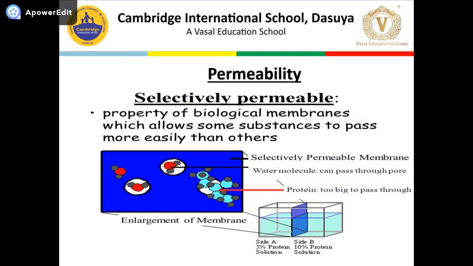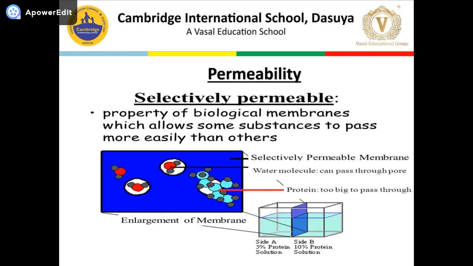Now the next concept is permeability, and this is very important. Permeability is the degree of diffusion of gases, liquids and dissolved substances through a membrane. Different types of membranes may be differentially permeable to different substances. Normally, the permeability of a given membrane remains unchanged, but it may change with alteration in environmental conditions of the cell.